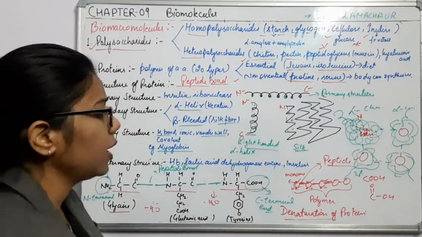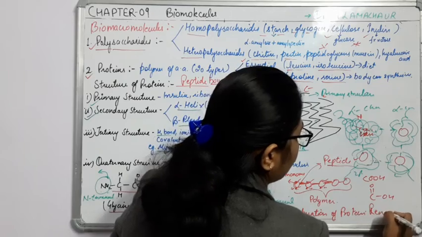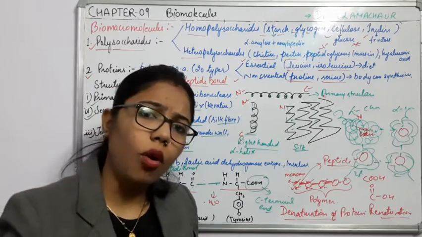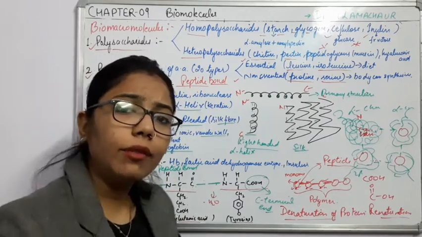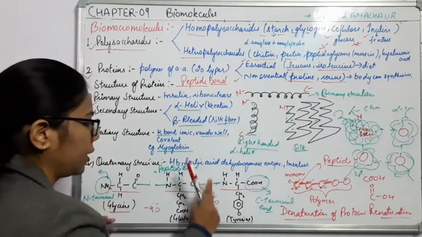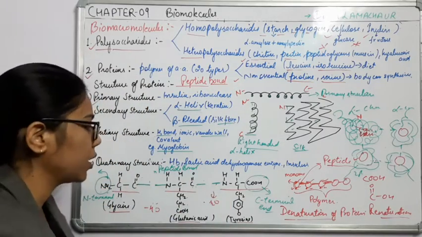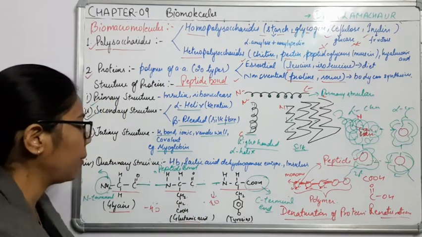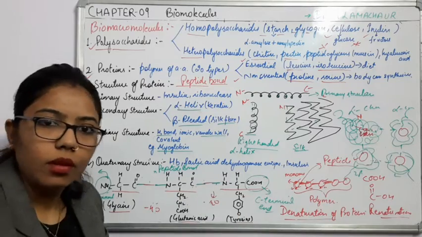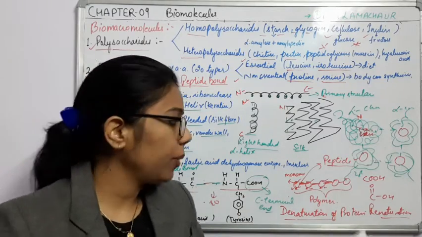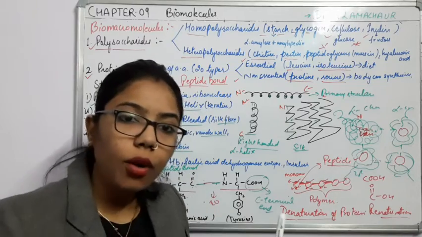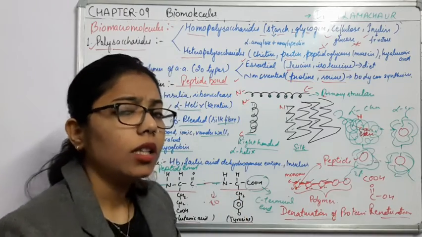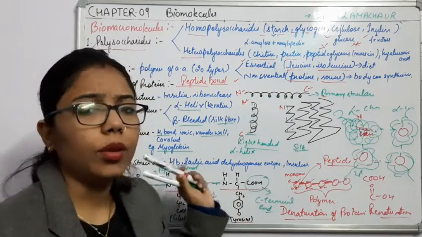Likewise, one more term is there, renaturation. Renaturation means what? Re means again, again we have formed it. See what happens: if I give the temperature, the bond will break down due to the extreme temperature. If I give the favorable condition which is required by this particular protein, what will happen? Again this bond will form here. So this, again forming, is known as renaturation, and deforming is denaturation. D means to detach something, right? So this is the thing which comes under the protein here.